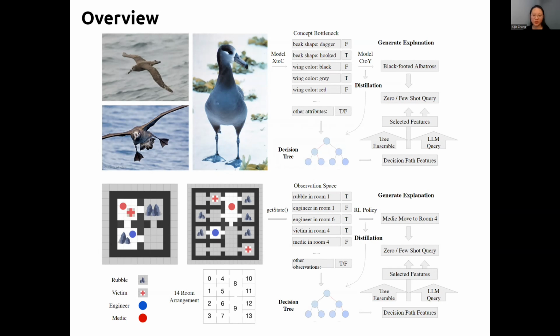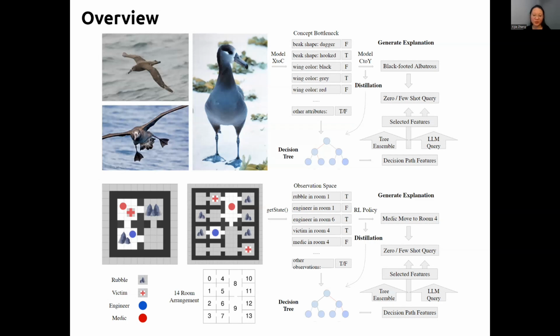And from this structure, we acquire a decision path corresponding to the input query and look at which nodes the tree actually goes through for a decision. This gives us a set of concepts that counts towards the result. We bridge the last step between set of concepts and language by querying large language models to generate human understandable text messages.